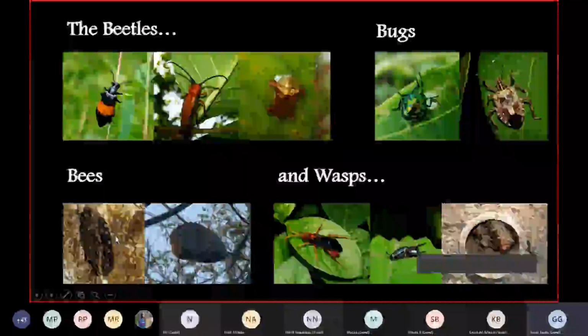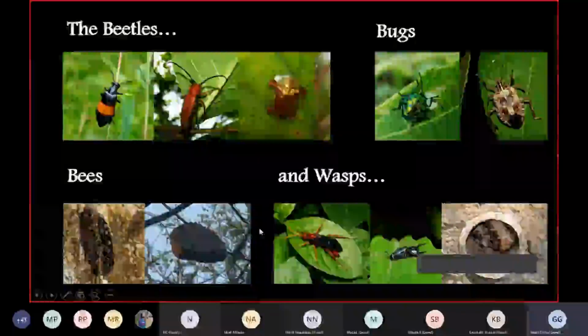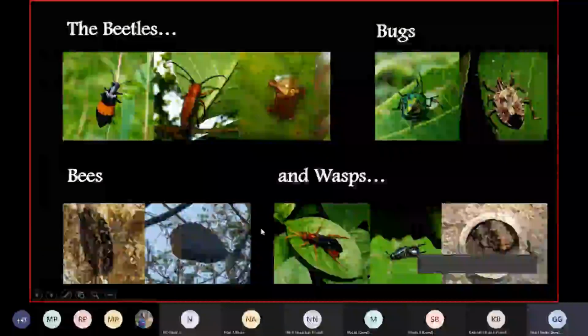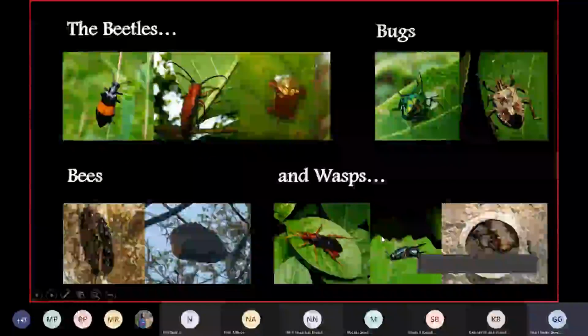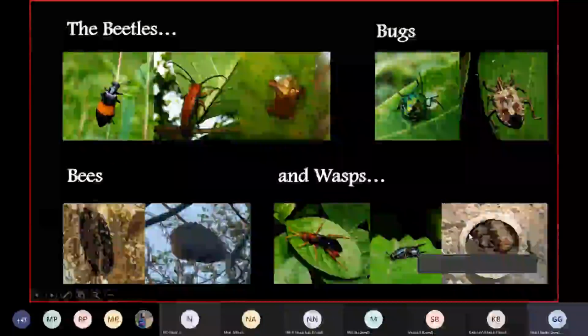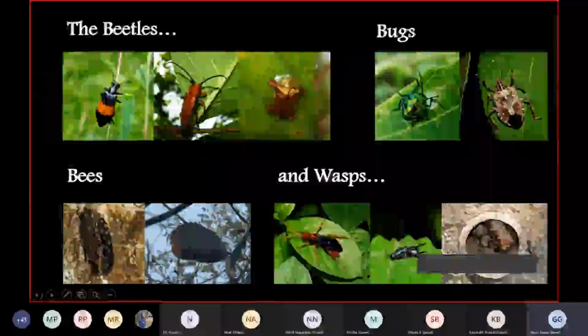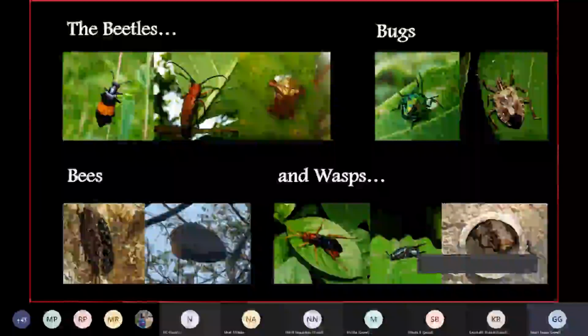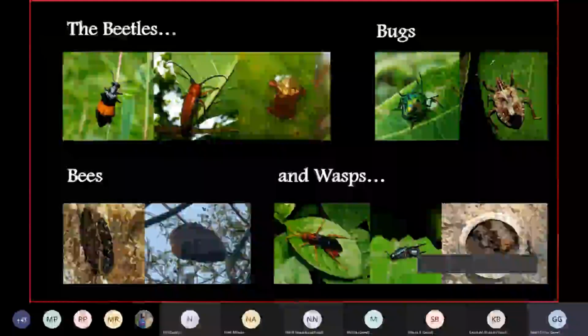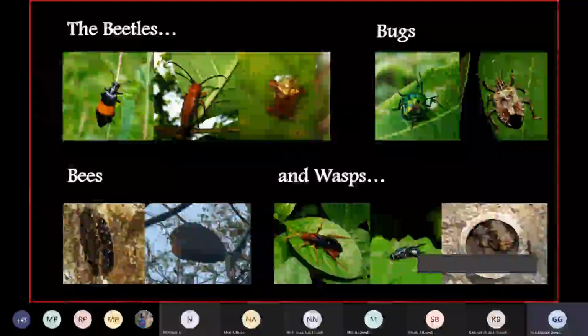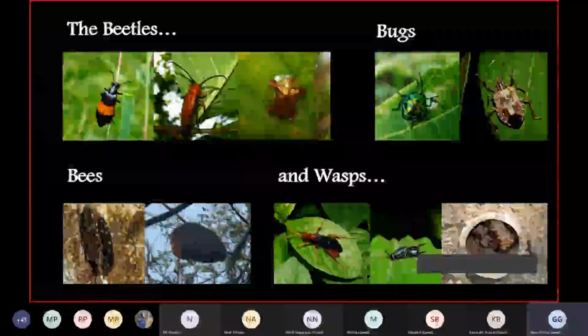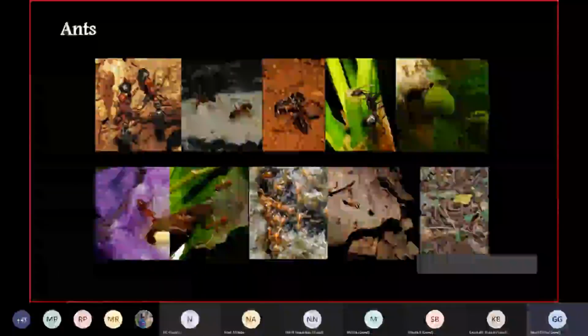Okay, here is a wasp. These are different types of wasp. You can see the cuckoo wasp right here. This, I think, is a potter wasp, if I'm not mistaken. So this is the variety in beetles, bugs, wasps, and bees. These are some of the species of these groups. You have lots and lots of them in your campus.